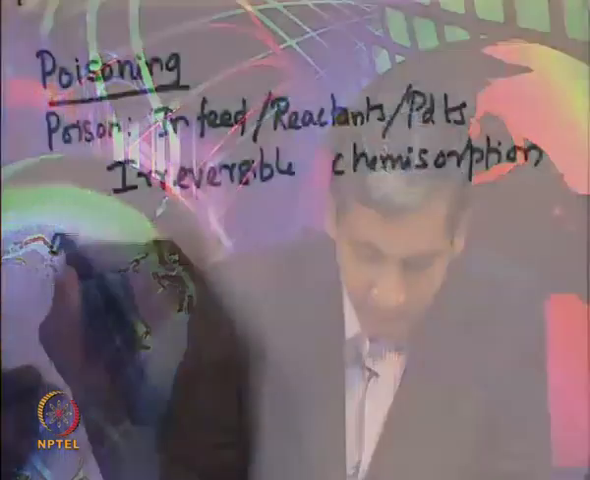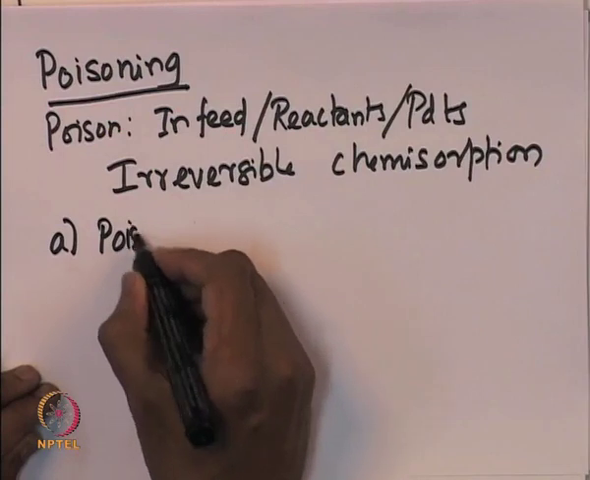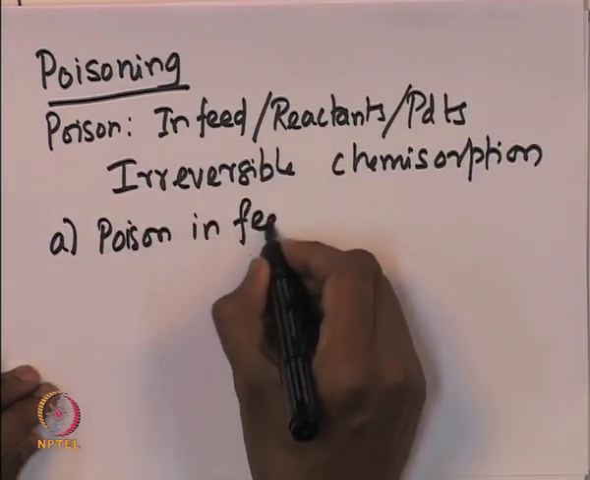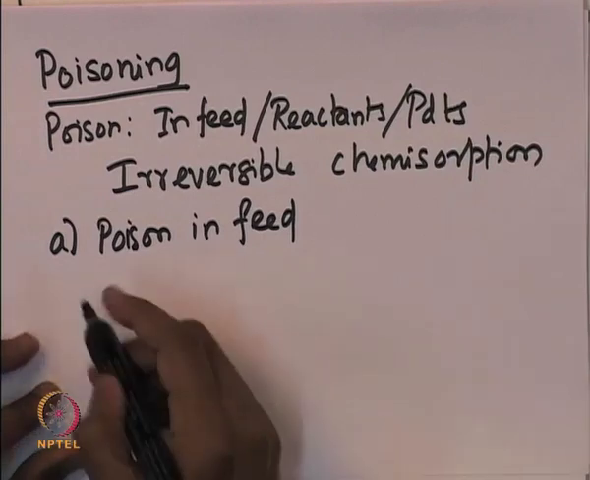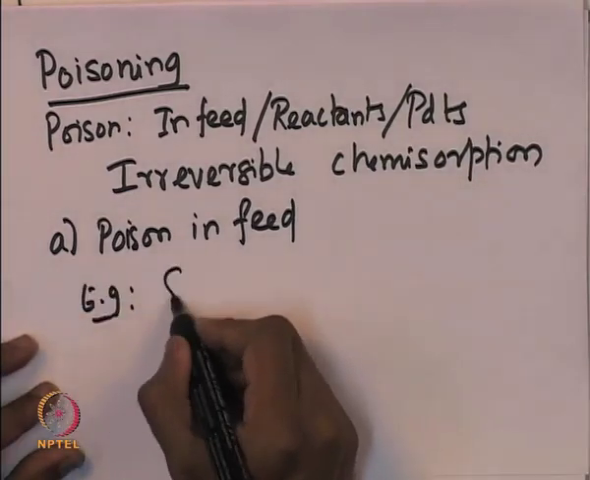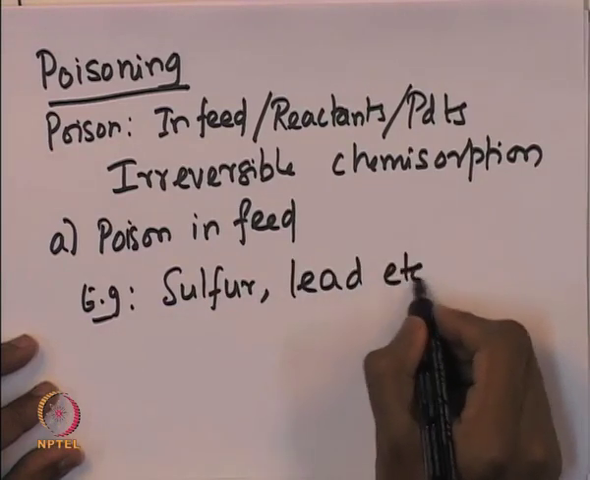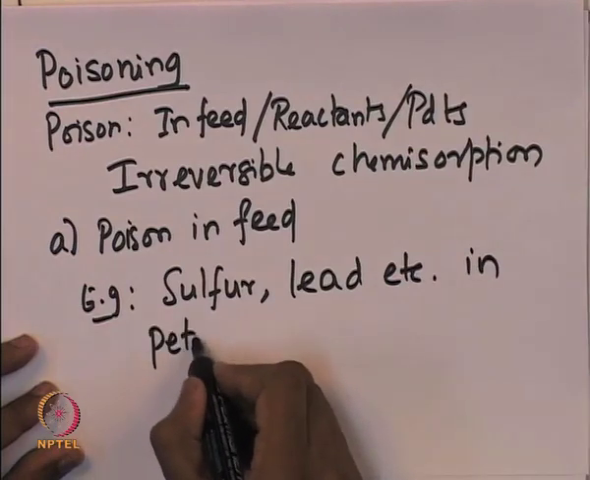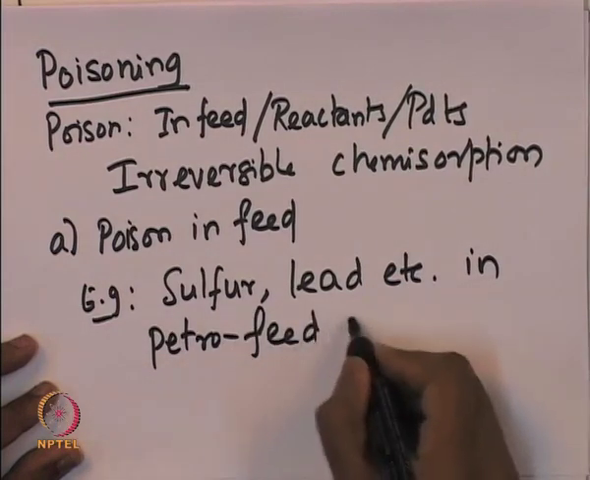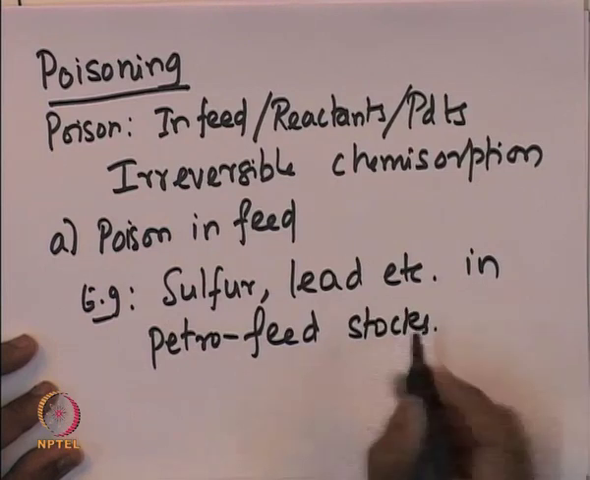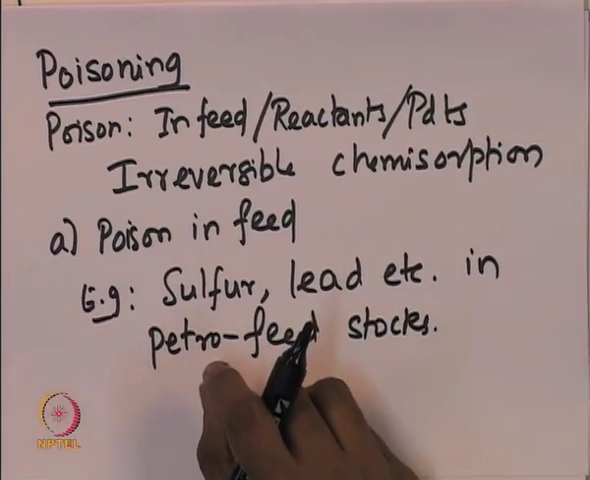So, let us look at the first case, where we look at the poison in the feed. A nice example of that is the presence of sulfur, lead, etc. in the petroleum feedstocks. In the natural petrol and diesel that is used in automobiles, it is very important not to have sulfur and lead, and one of the reasons is that the exhaust muffler which contains catalyst may get deactivated in the presence of sulfur and lead.